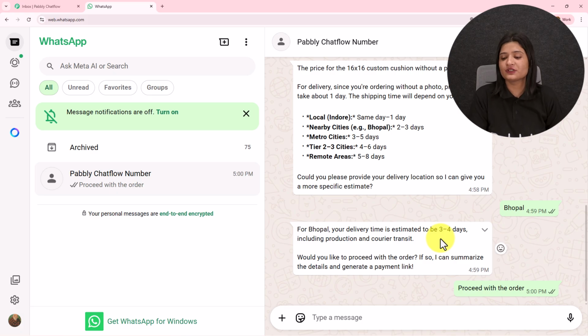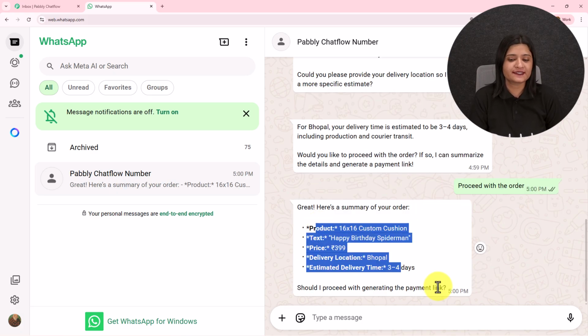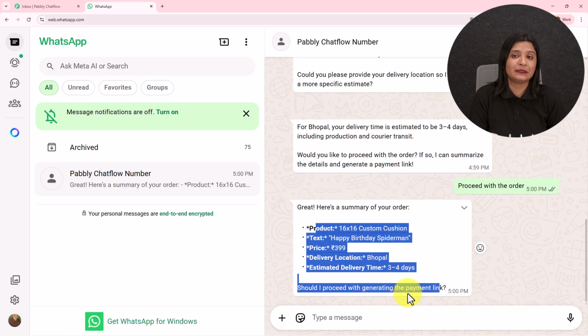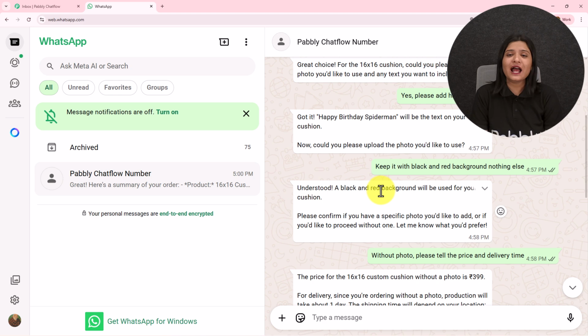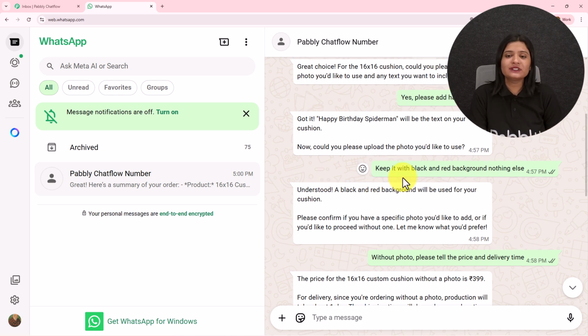Send this message. Great, here's a summary of your order. This is the summary. Should I proceed with generating the payment link? So you can add the payment link to your knowledge base, which we will be learning further while creating this AI agent. And you can see this is a very smooth and a very detailed and very easy to go chat with this AI agent.